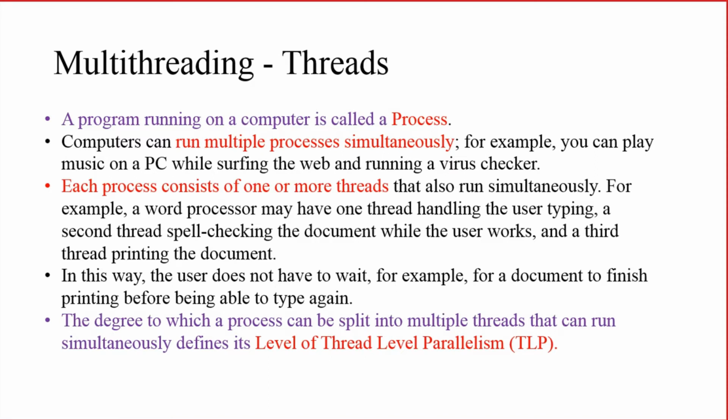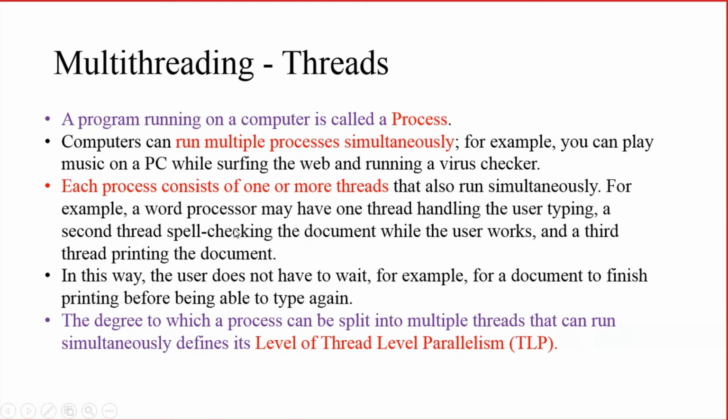So these processes will be running simultaneously, or almost simultaneously, right? And each of these processes consists of one or more threads that can also run simultaneously. It is not actually simultaneous. We feel that it is executed in a simultaneous manner because you have only one processor. If you have only one processor, only one process can be executed at a time. Since the scheduling is performed in such a manner, we feel that it is running simultaneously. So here one process consists of one or more threads which are running simultaneously.